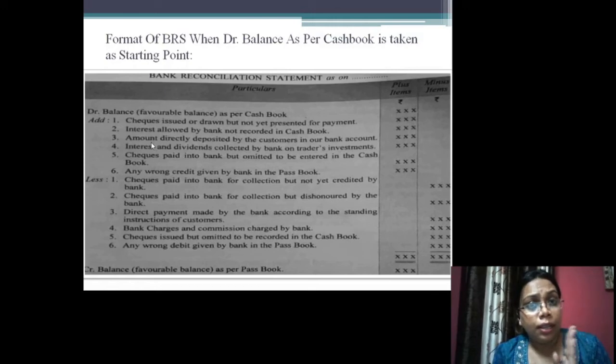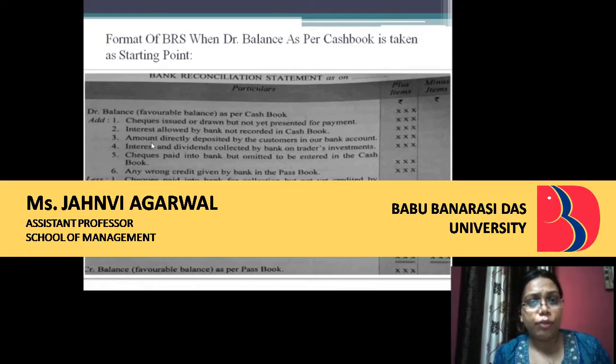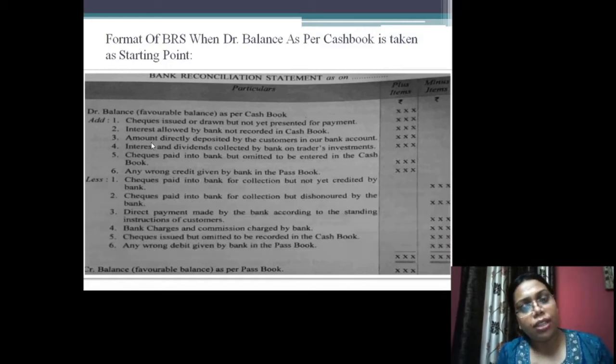Bank will credit my account with the amount that has been deposited by the third party directly, but that party has not informed me that they have deposited that money for me. In this case, I will again increase my cash book with that particular amount. Why? Because my passbook has already been increased.